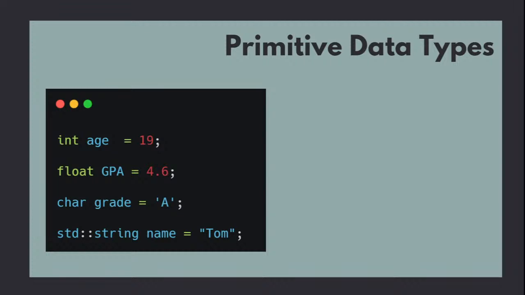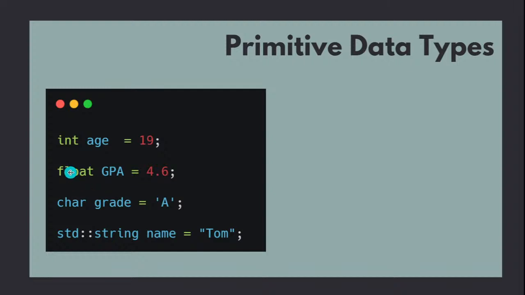We have seen in the previous session some examples of primitive data types, like integer age is equal to 19. If I have a float value and I store it in an integer, for example, a question, post down answers in the chat box. If I store integer GPA equal to 4.6, and I try to see the output in the console, what will be the value of GPA displayed? We have seen that example in the previous session.